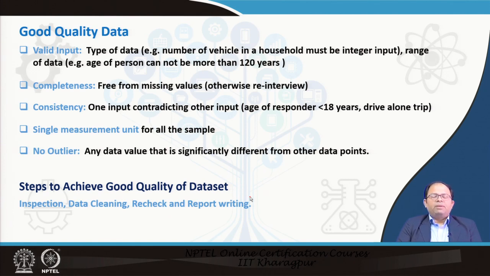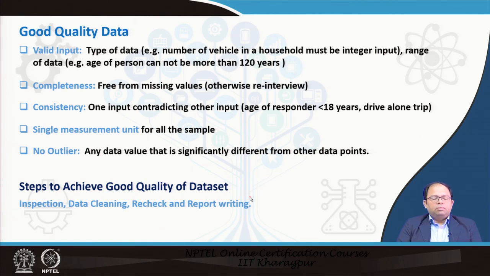Then consistency. We also have to check the data consistency between two data points. For example, a responder who is less than 18 years says that he drives to his school or college, which is probably not true because he doesn't even have a license. So this contradictory input in the survey has to be checked. We have to check the survey for consistency, and then we have to make sure that the different units we collect are all of the same type, and there should also be no outliers in the data. That means any data value which is significantly different from all other data points should be avoided.